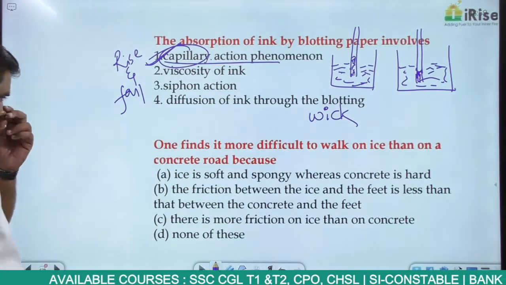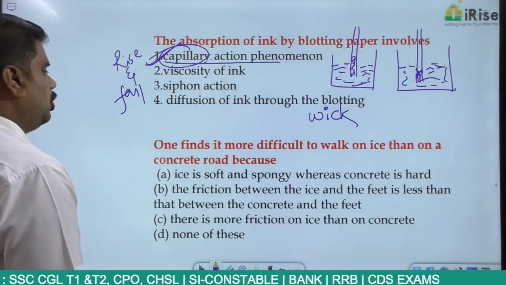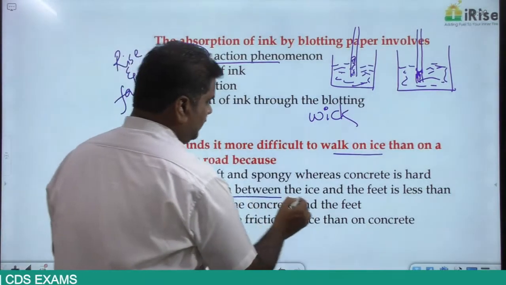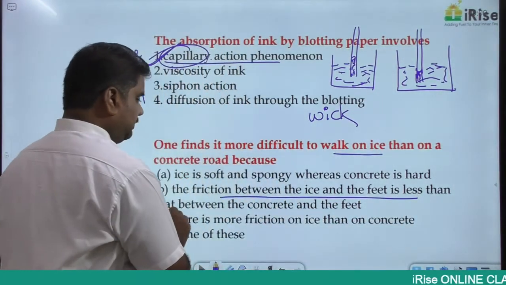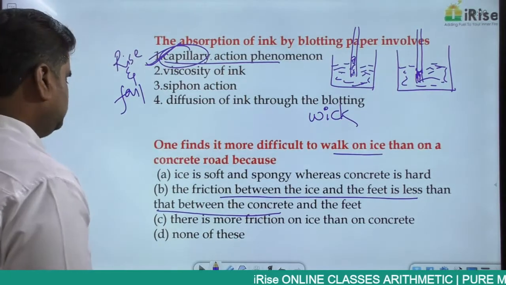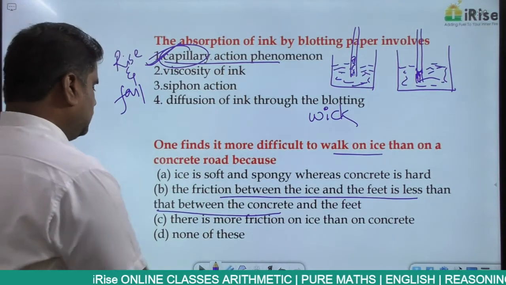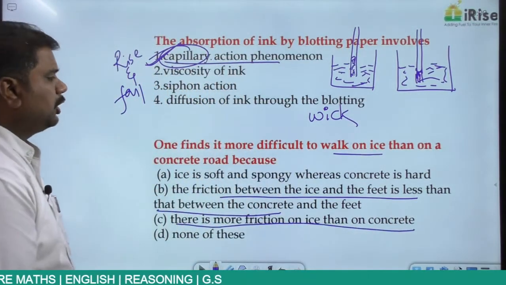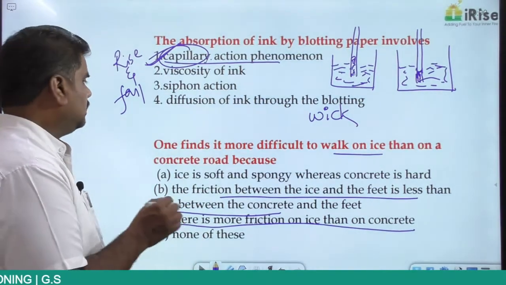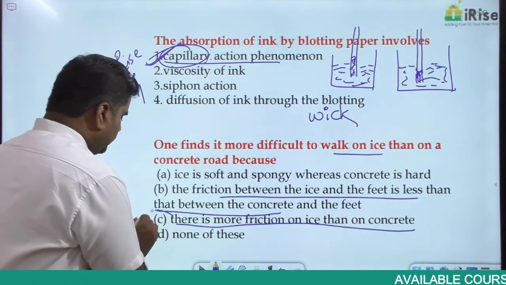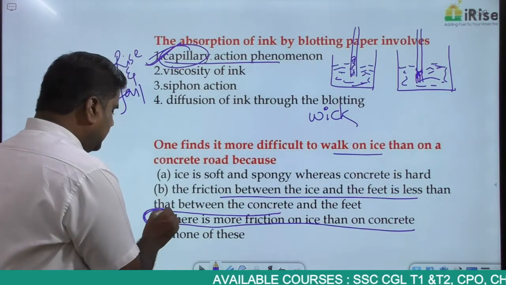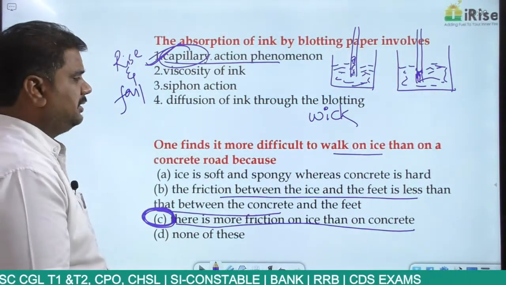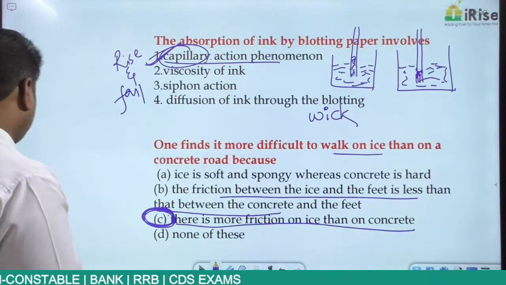The next one. One finds it more difficult to walk on ice than on a concrete road, because whenever you're walking on ice, the frictional force between the ice and the feet is less than that between the concrete road and the feet. So whenever you are walking on ice, it takes more energy and more time, because the opposing forces are more in that particular case.